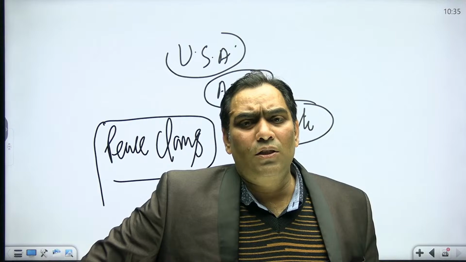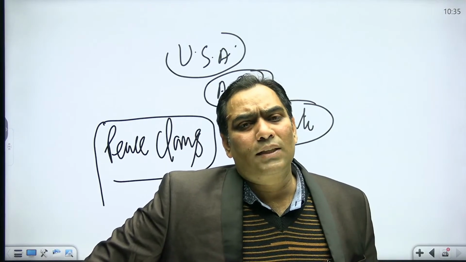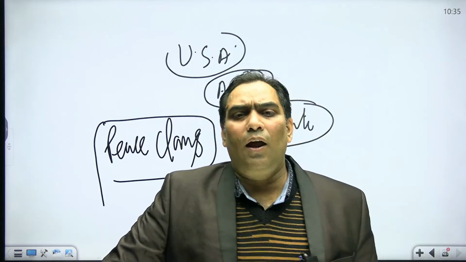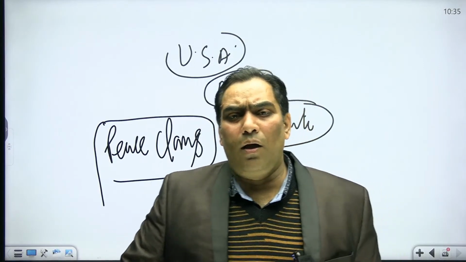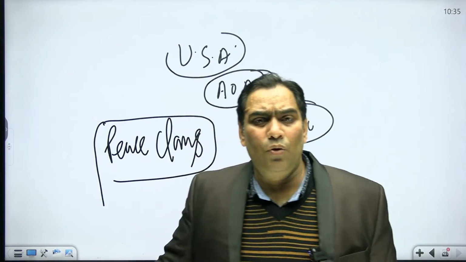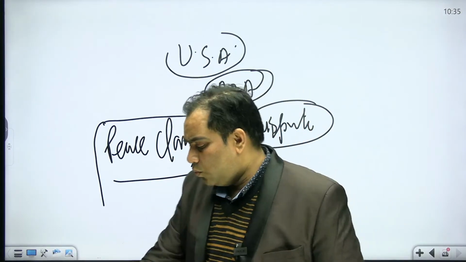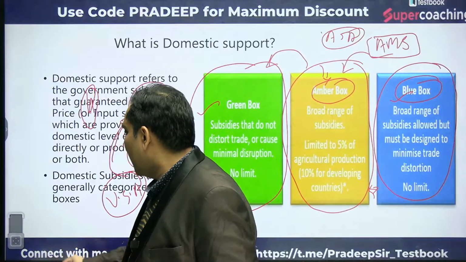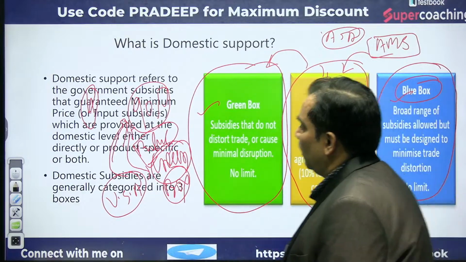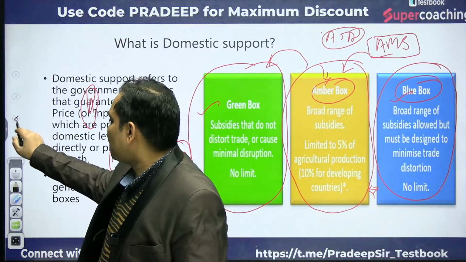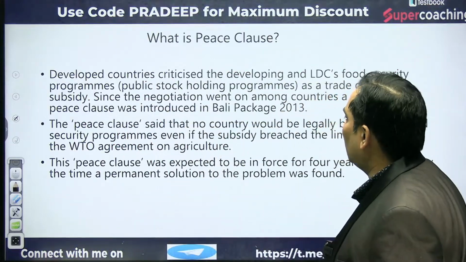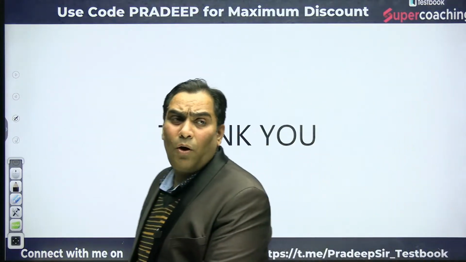So now this is the situation, and we signed the Trade Facilitation Agreement with the USA, where we allowed that we will make imports easy. That facility is for the USA. This is the situation now when we talk about the Agreement on Agriculture. So we discussed the peace clause, and this is all about today's session.